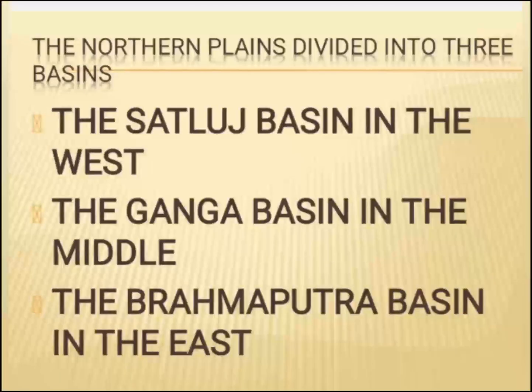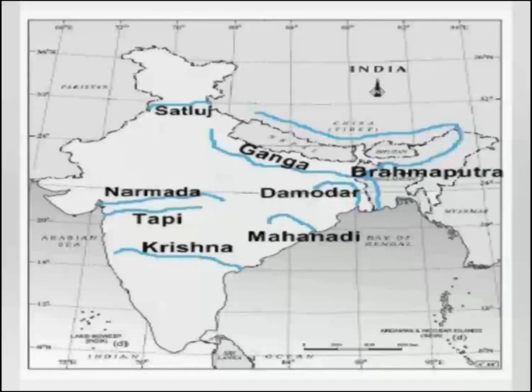The northern plains can be divided into three basins: the Satluj Basin in the west, the Ganga Basin in the middle, and the Brahmaputra Basin in the east. In this map, you can see the Satluj Basin in the west, the Ganga Basin in the middle, and the Brahmaputra Basin in the east.